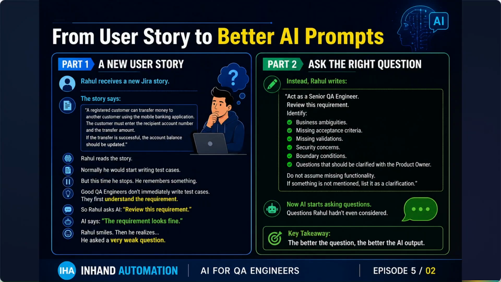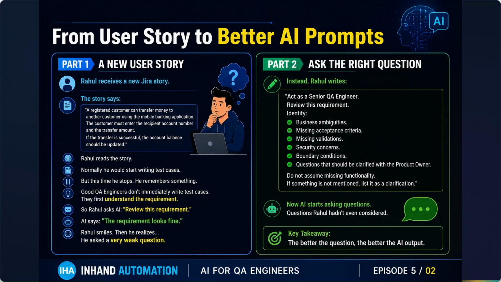But this time, what will we do? We are going to use the AI as a review partner, right? A good QA engineer doesn't immediately write the test cases. Firstly, they will understand the requirement, and based on that, they will write the test cases. So this time, instead of understanding the requirement on his own, Rahul asked AI to review the requirement. What Rahul asked the AI, he simply wrote, review this requirement. And AI replies, the requirement looks fine.